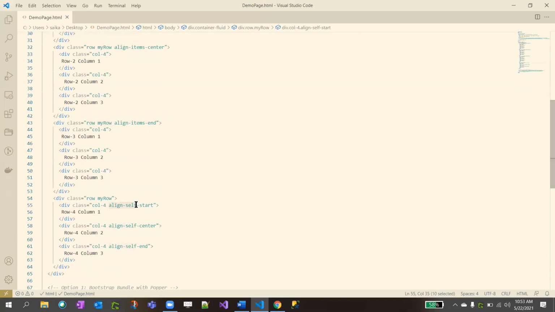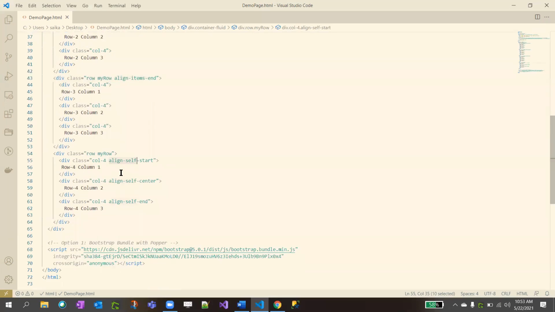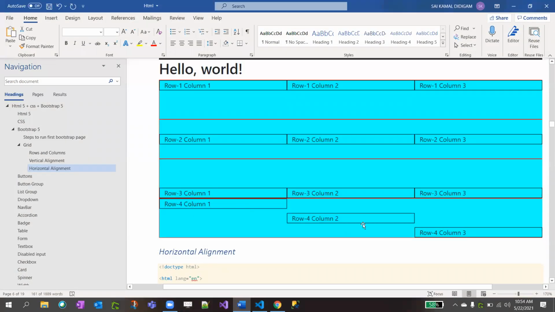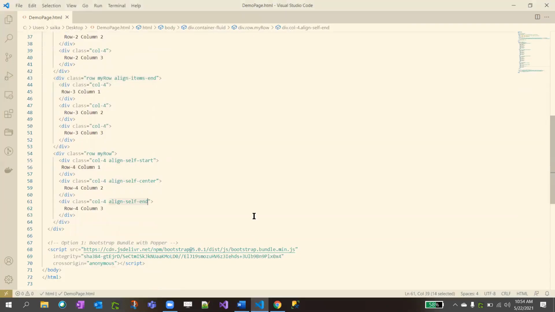Self means apply only to that column, don't apply to the whole div. Align self means just apply to a single element. Align items means items, it's plural, right? Items means all elements, correct? So you're saying first column self start, second column center, third column end. So this is how it is located, right?